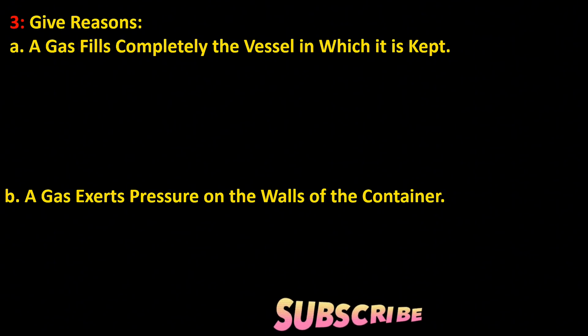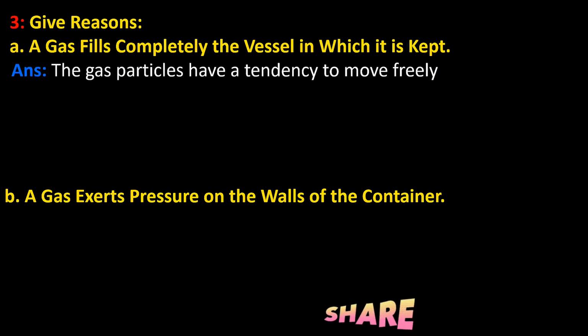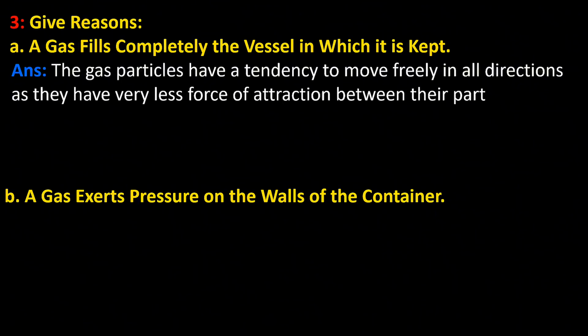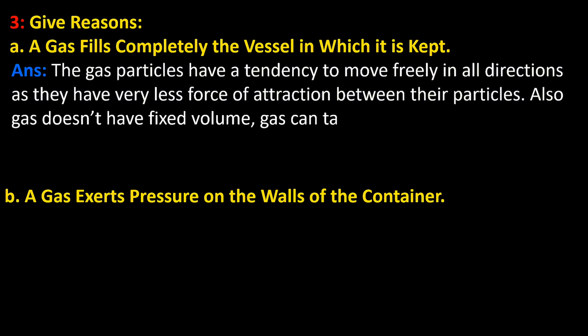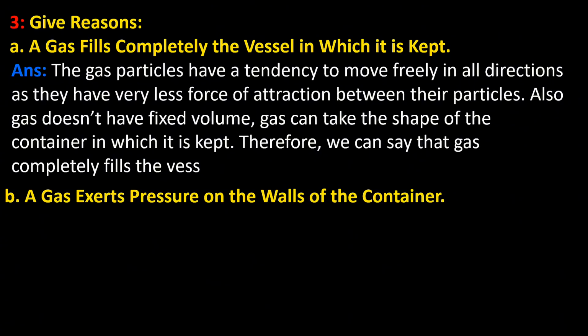Question number three, give reason. A. A gas fills completely the vessel in which it is kept. Answer: the gas particles have a tendency to move freely in all directions as they have very less force of attraction between their particles. Also, gas doesn't have fixed volume. Gas can take the shape of the container in which it is kept. Therefore, we can say that gas completely fills the vessel in which it is kept.